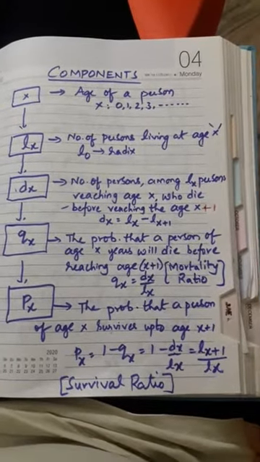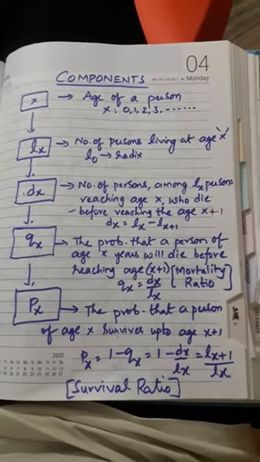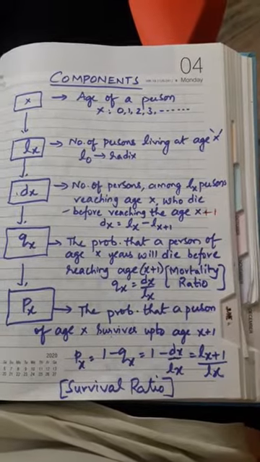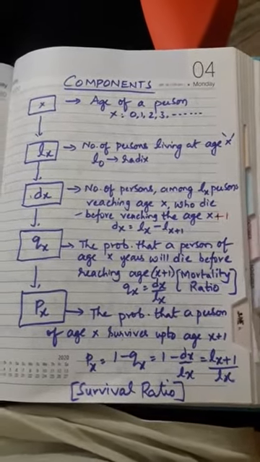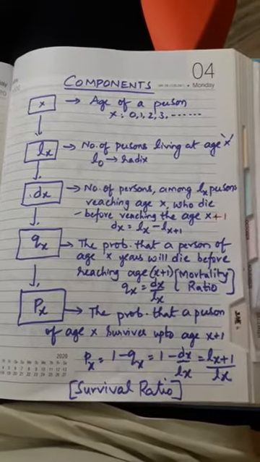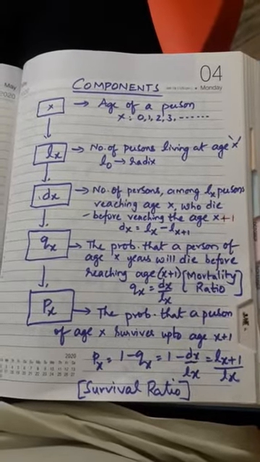That means next age would be third year. Now I have taken age as 2. Before reaching the next age, means before 3 years, how many people are going to die? That is the dx, the third component. So I have given the formula dx equals lx minus lx plus 1. Right?